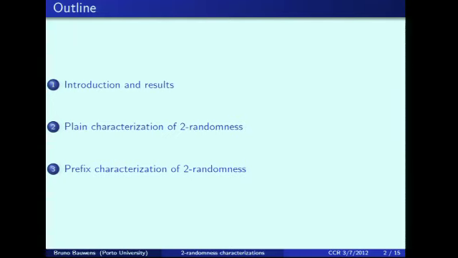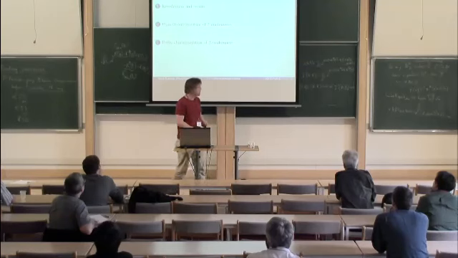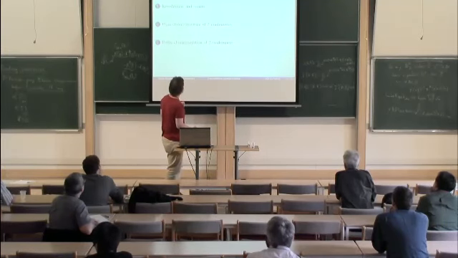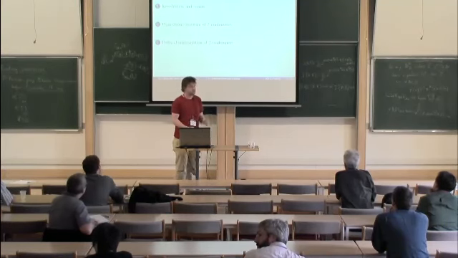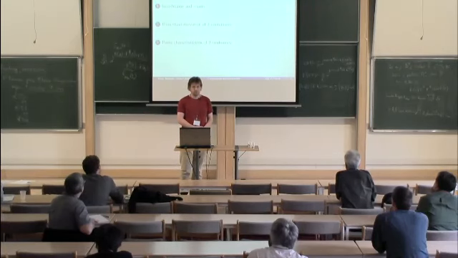I will talk about two randomness. I just repeat for the video. I made some simple proofs about plain and prefix-free characterization, and while making these proofs, I found some stronger statements which I believe are also interesting. So I will discuss this in the first section, and in the second and third section, I will talk about the non-trivial directions of the prefix and plain characterization of two randomness.